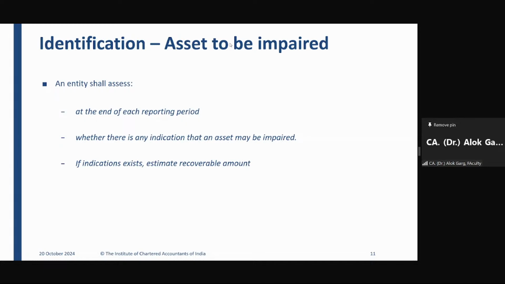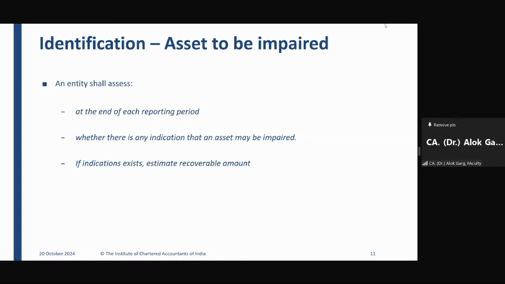And that is why guidance is given in Ind AS 36 that first of all, you need to identify that an asset may be impaired. So friends, instead of doing the calculation of impairment, first of all, you need to select which assets require impairment testing.